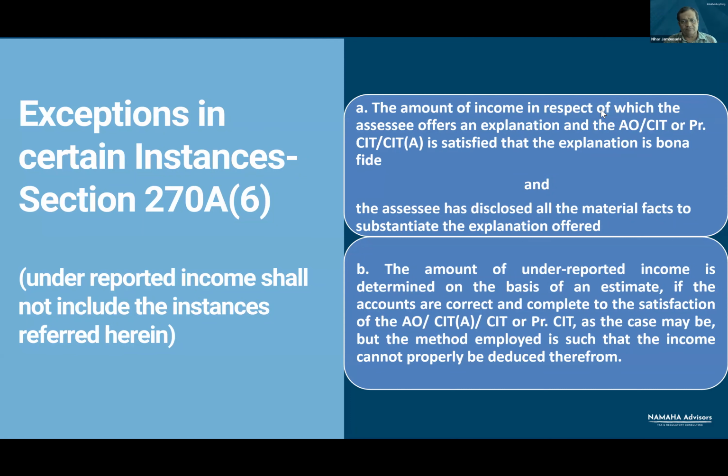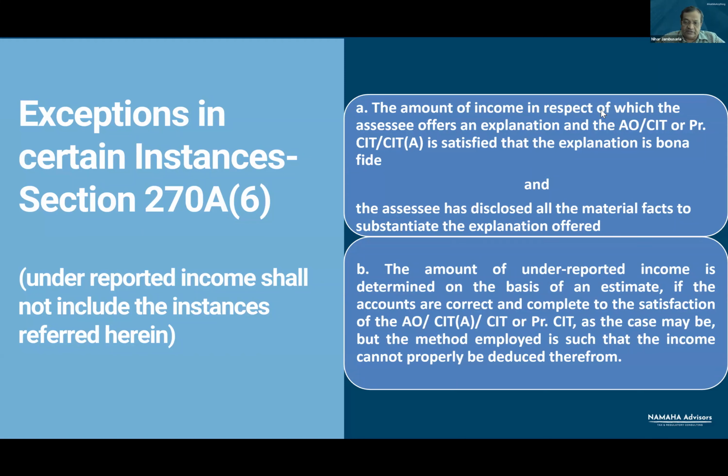Let me give one example. Take the case of a cooperative society, say a cooperative housing society, which earned income from investment made in a cooperative bank. Now, in the income and expenditure account, which was filed with the return of income, on the credit side, interest on investment made in cooperative bank is clearly specified.